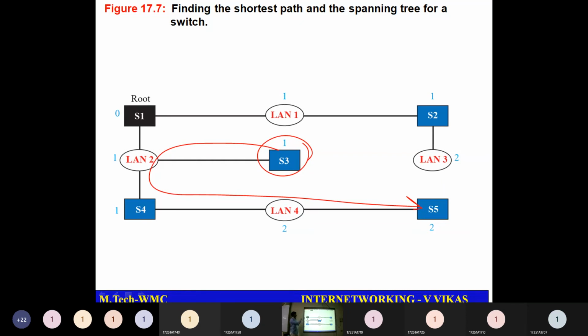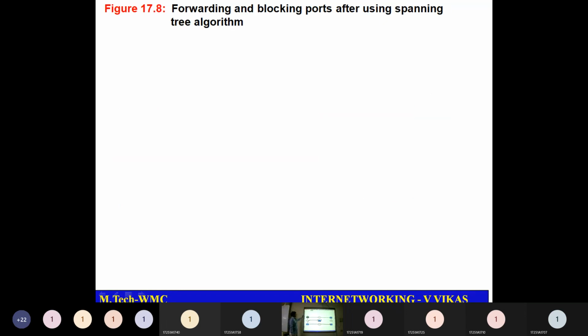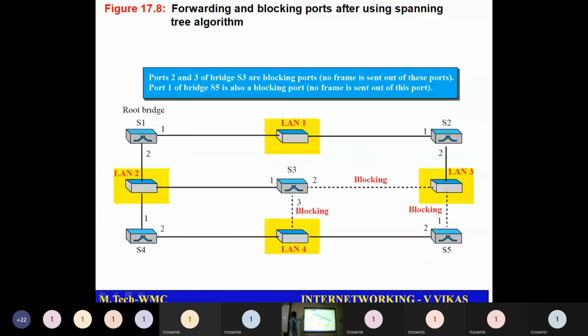We are not talking about how this particular tree is formed, but if you remember your computer networks lab, we discussed Kruskal's algorithm, where we consider different switches and form a shortest path. Spanning tree formation we have seen, right? So a tree will be formed, and we can communicate without any cycles. In the entire graph, this is the path where I should not send anything.